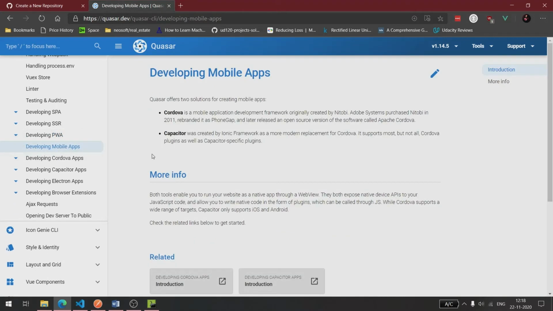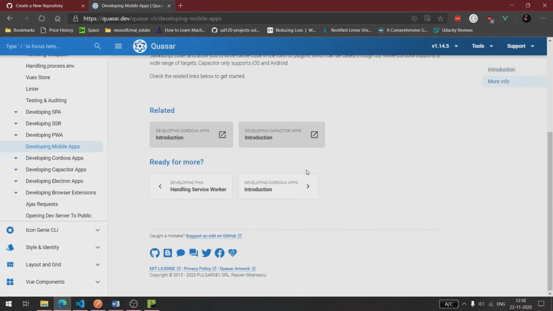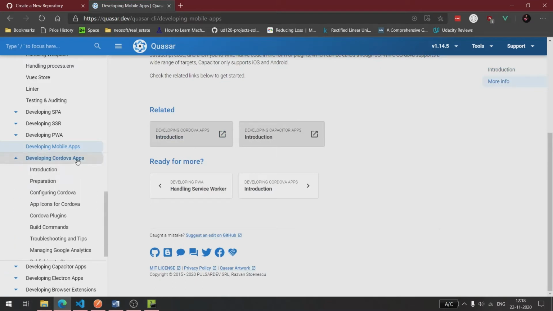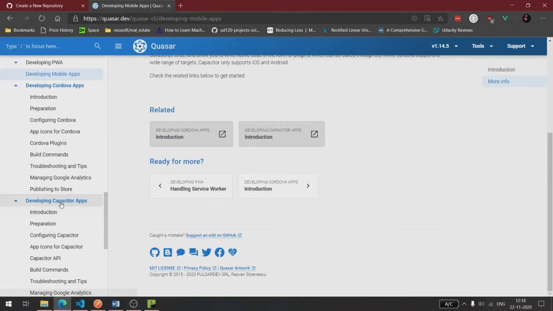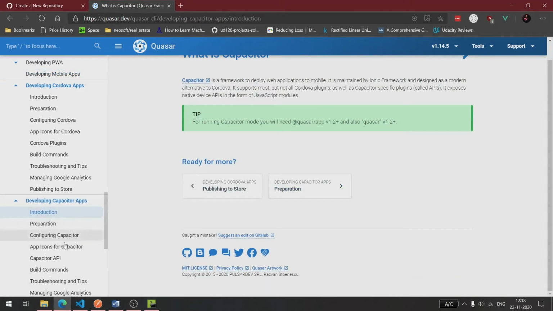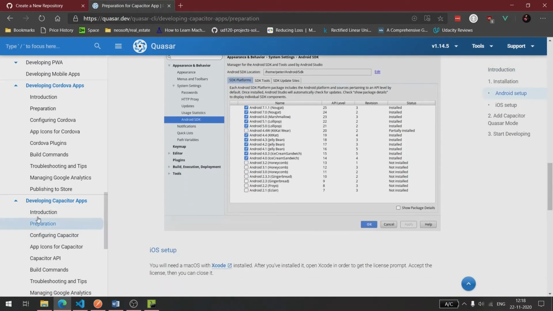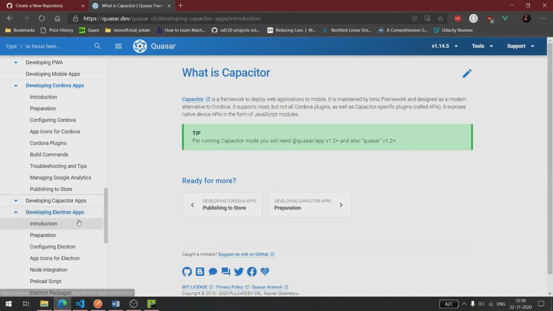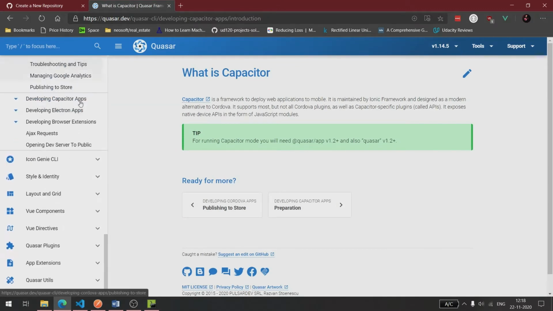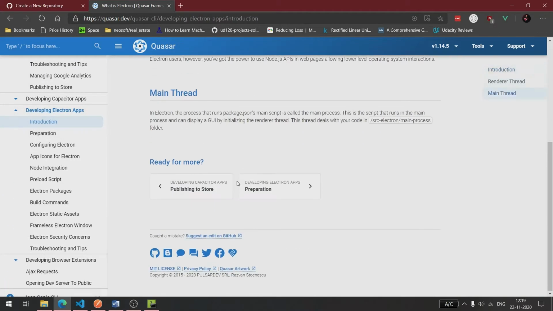You can develop mobile apps. So we got two options, Cordova and Capacitor, which will help us to access the native APIs. It's got detail for both. I'm thinking that I would go with Capacitor because I read about it, and it gives the options. I only need the native API for file system and camera. And Electron app for the desktop.